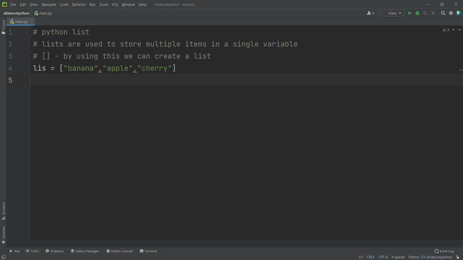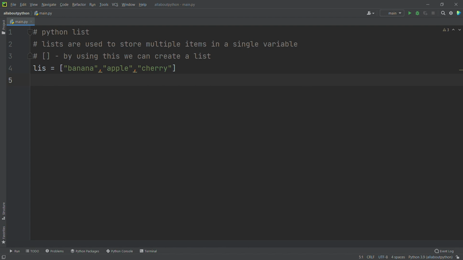What is that idea? See here, when you look through the data items inside the list, you may see that they are ordered. They are not in different ways. It is ordered. After banana only, we have apple. After apple we have cherry, right? So it is ordered.